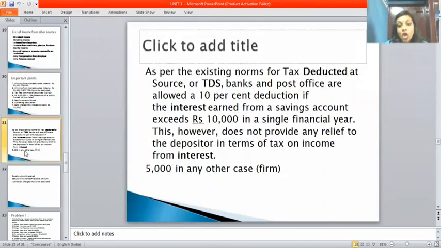As per the existing norms of tax deducted at source, banks and post offices deduct 10% if the interest earned from a savings account exceeds rupees 10,000 in a single financial year. However, this does not provide any relief to the depositor in terms of tax on income from interest. If the question mentions firms, you should keep the 5,000 in any case.